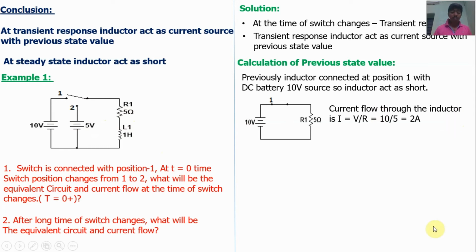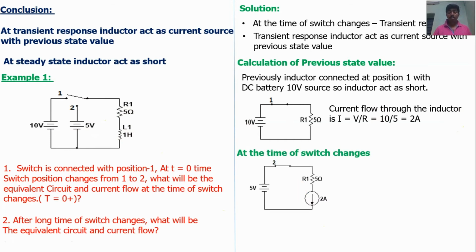At the time of switch change, the inductor acts as a constant current source. So replace the inductor by a constant current source. The value is the previous current flow, 2 amps. Now what will be the current flow through the inductor at the time of switch change? Constant, 2 amps. The current flow through the inductor is 2 amps at the time of switch change.